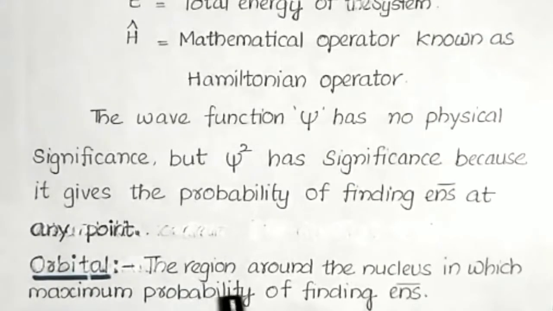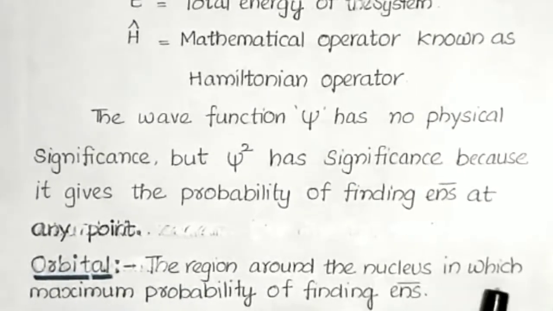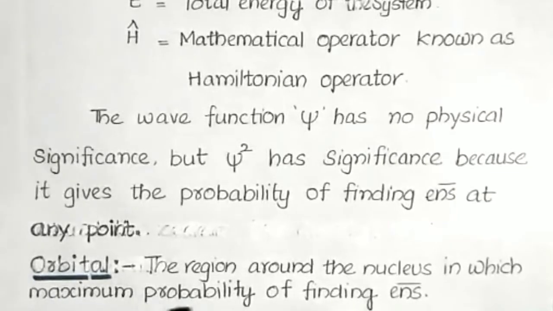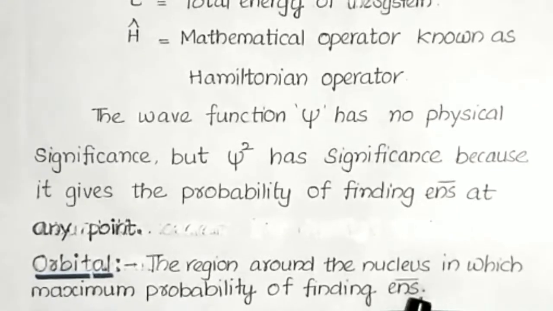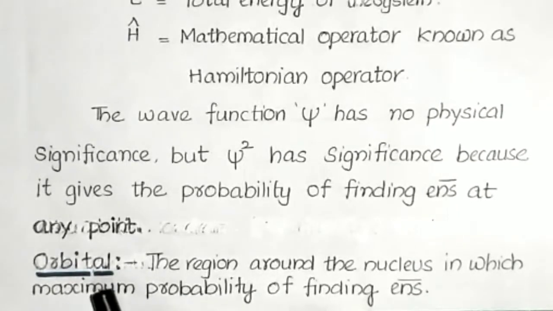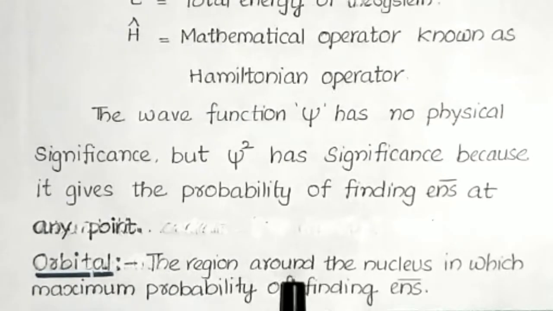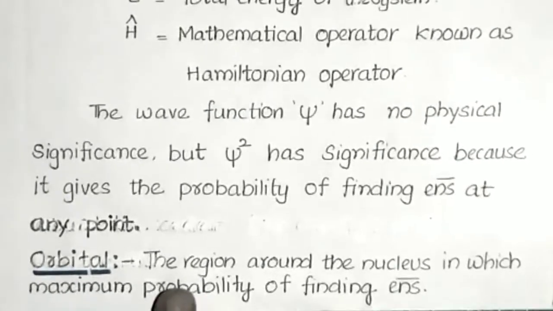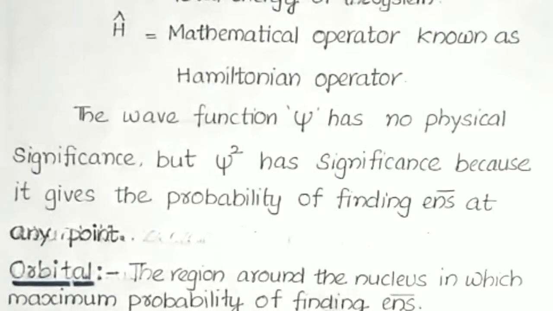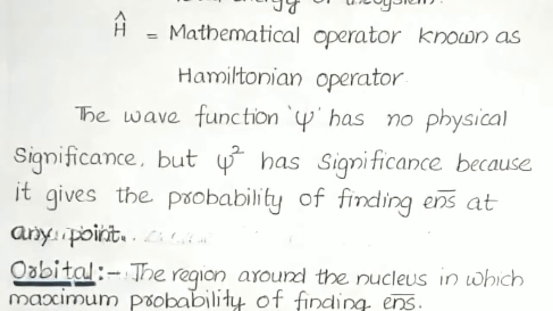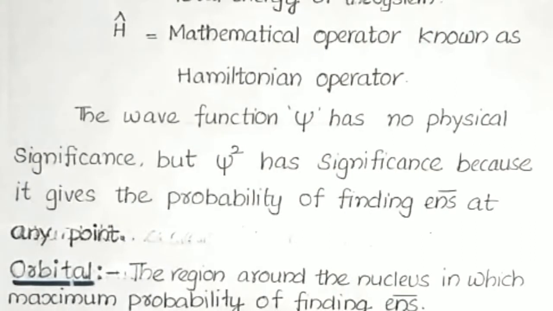Orbitals are the region around the nucleus in which the maximum probability of finding electrons exists.